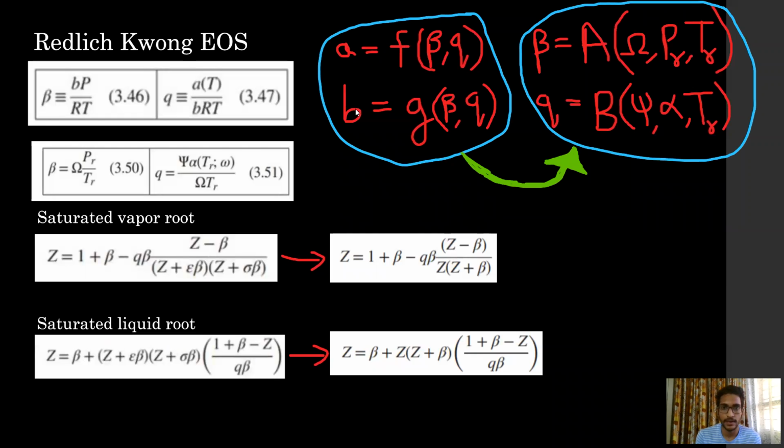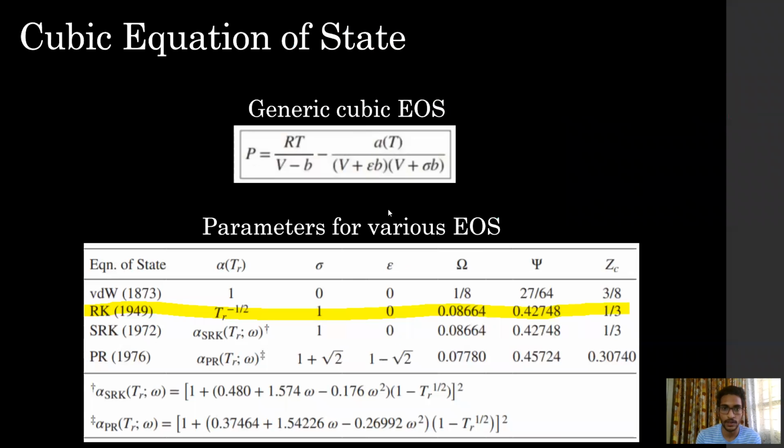Now, a and b for computation purposes are expressed in terms of beta and q. Beta and q are further functions of sigma, psi, Pr, and Tr. Hence, if we know the values of Pr, Tr, sigma, and psi, we will be able to calculate beta and q. Once we know beta and q, we will be able to calculate a and b. That means once all these are known, and pressure, temperature, and the universal gas constant are known, we will be able to solve the cubic equation for volume.